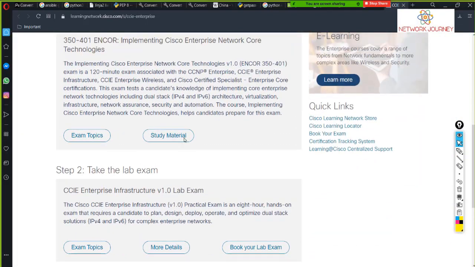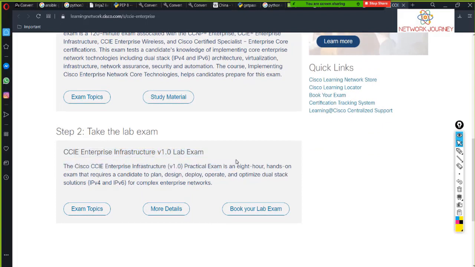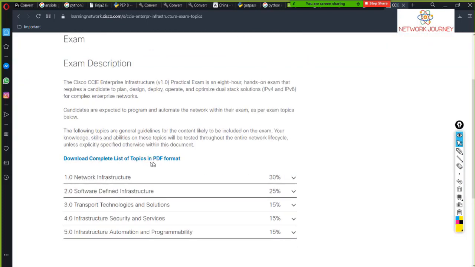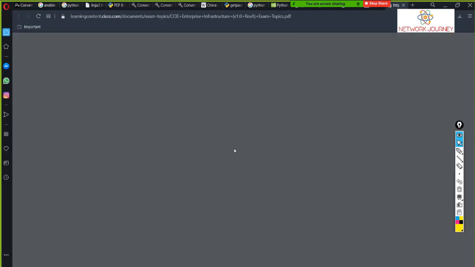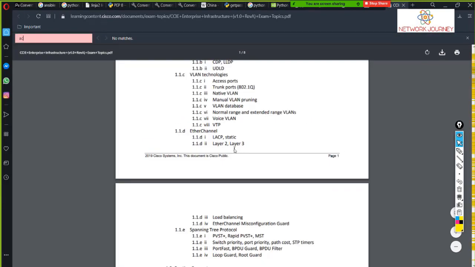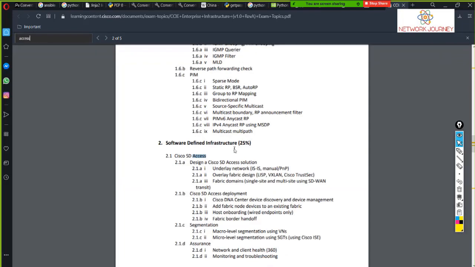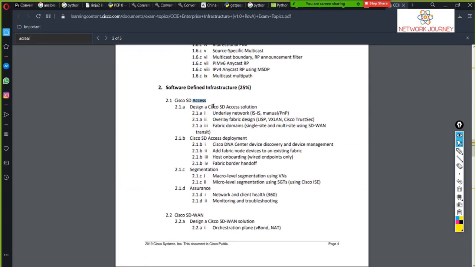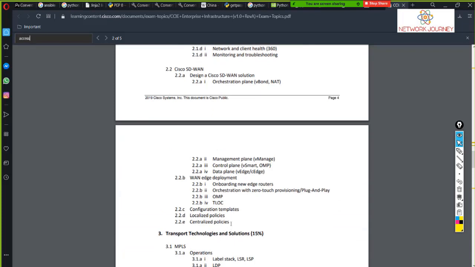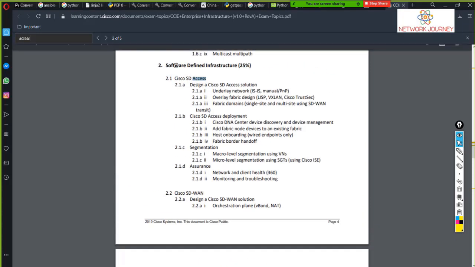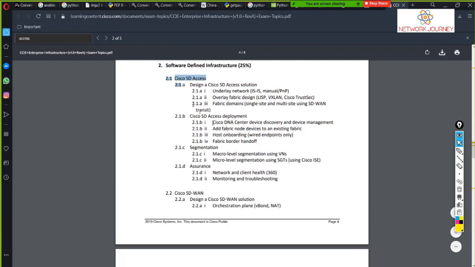This is the latest topic list, version 1 exam topics. If I go with the full PDF and search for Access, you have Cisco SD Access in a couple of topics, and SD Access is playing a major role.